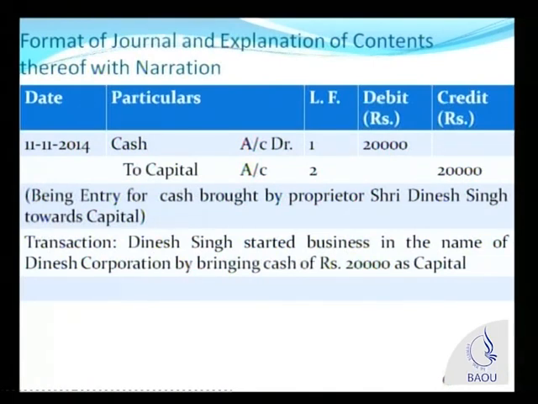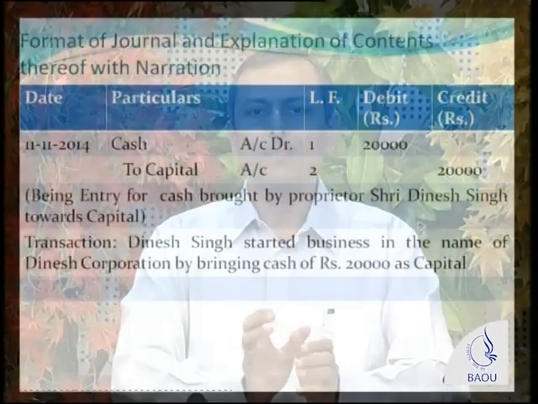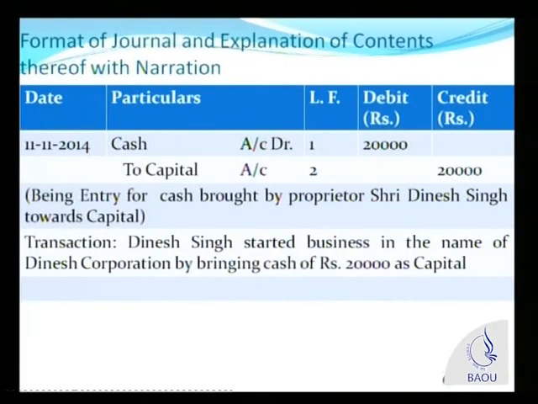The journal entry I have given here is, let's say, on 11th of November 2014. So what are the contents of the journal? First column is date, where we have written 11th November 2014. The second column is particulars, wherein the account to be debited and the account to be credited are shown. Look here, we have shown cash account debit. DR in short means debit. Cash account is debited. We will discuss a little later why cash account is debited. And the account which is credited, usually this is the format wherein we write the account to be credited as "to". So cash account debit to capital account credit.